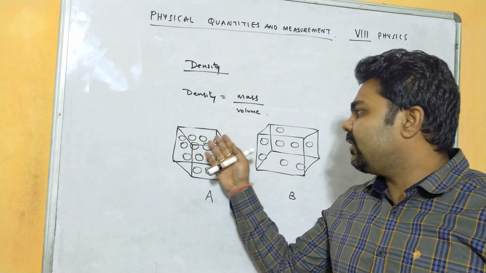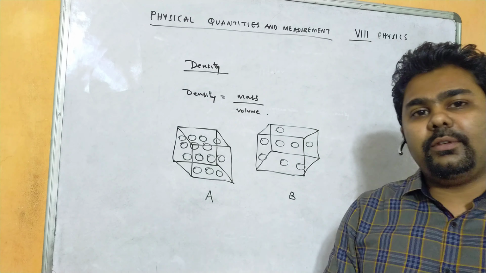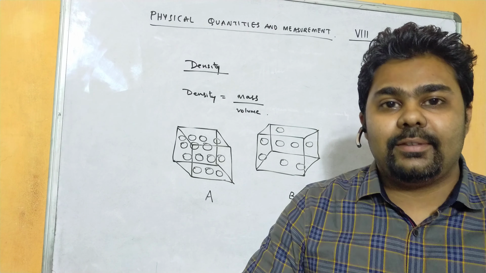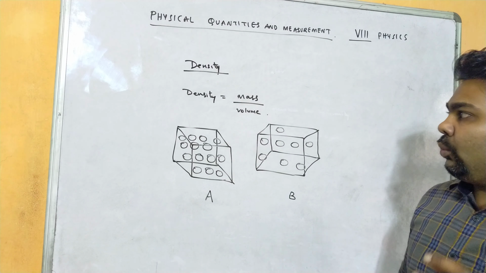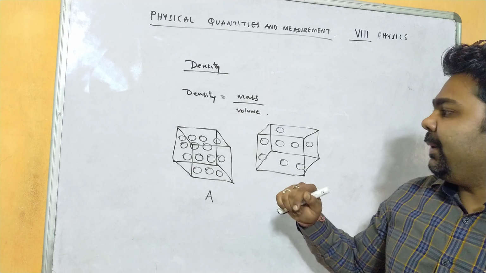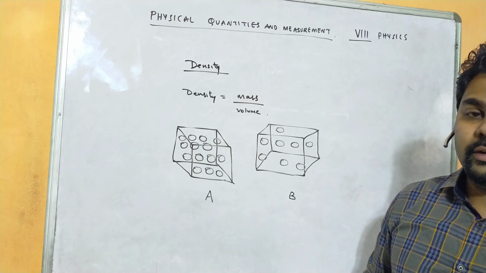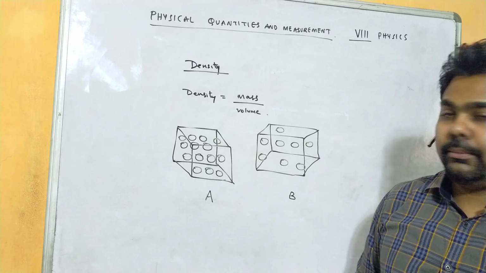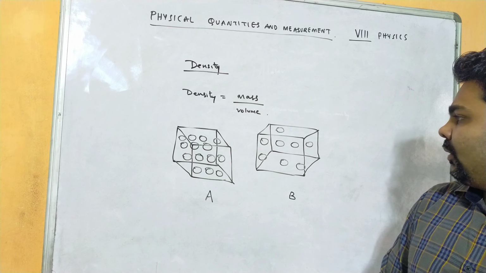As the marbles are very tightly packed or very closely packed, we consider it a dense object as compared to box B. So density depends upon the arrangement of the particles inside that given space.